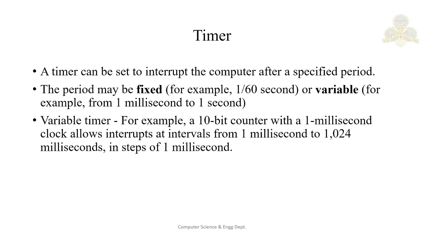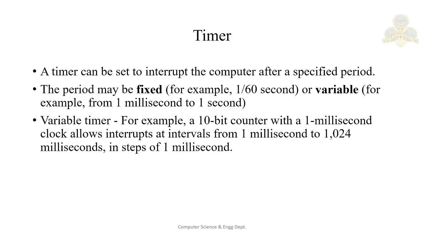Before turning control to the user, the operating system ensures that the timer is set to interrupt. If the timer interrupts, control transfers automatically to the operating system, which may treat the interrupt as a fatal error or may give the program more time. The instructions that modify the content of the timer are privileged. So we can use the timer to prevent a user program from running too long.